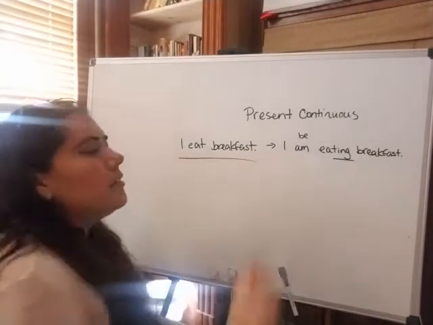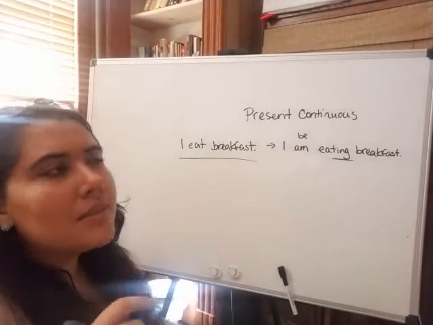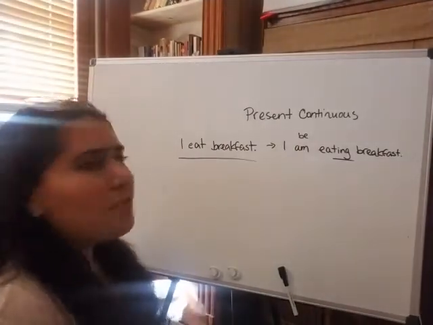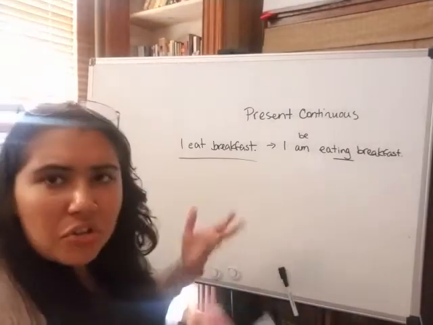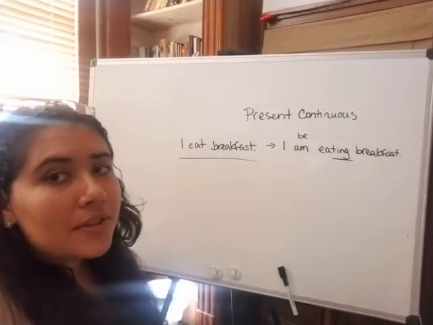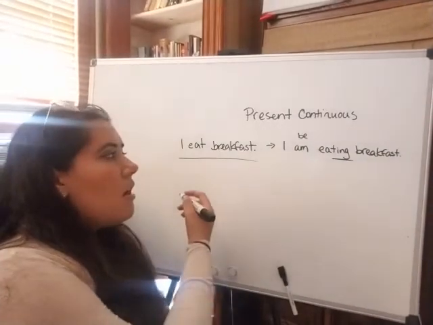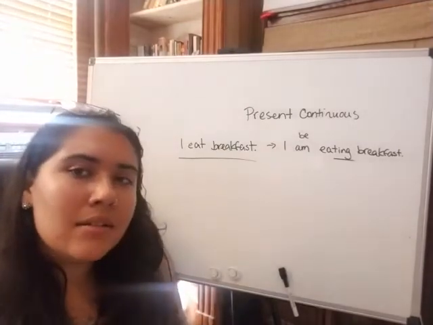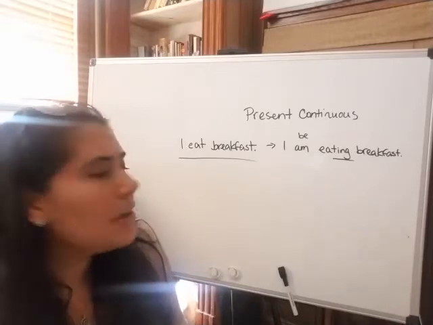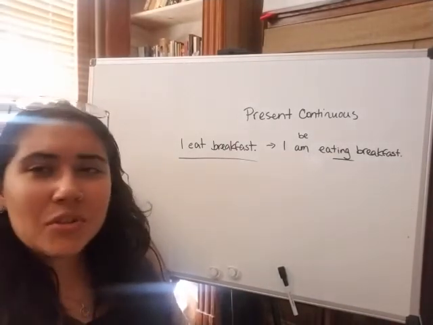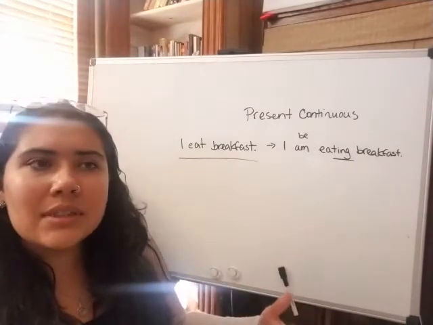Okay, generally, right? So do we remember our frequency adverbs? We have generally, usually, what else? Often, right? So I eat breakfast, like generally. Some people don't eat breakfast, right? So I can say, I usually eat breakfast at 8 a.m. Or I eat breakfast every day, every morning. So this is more of a general thing that you do, right? It's a daily routine, a daily thing that you do.